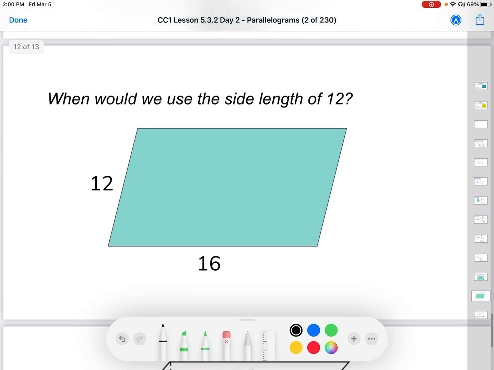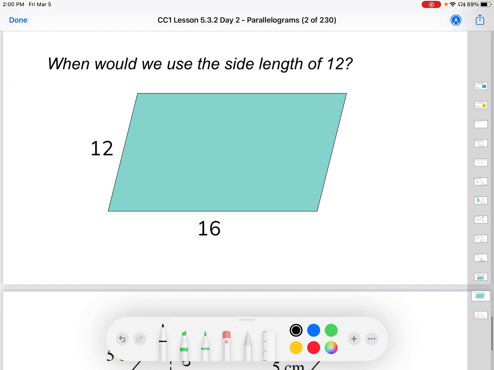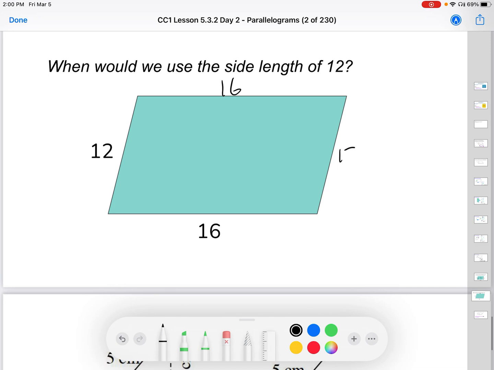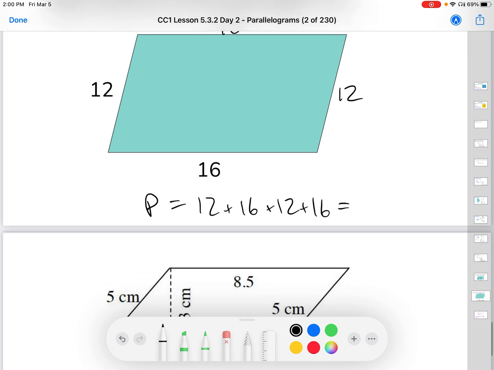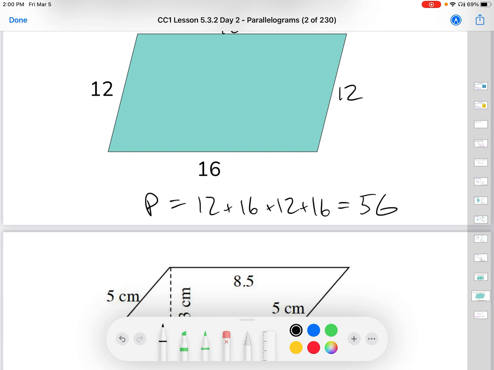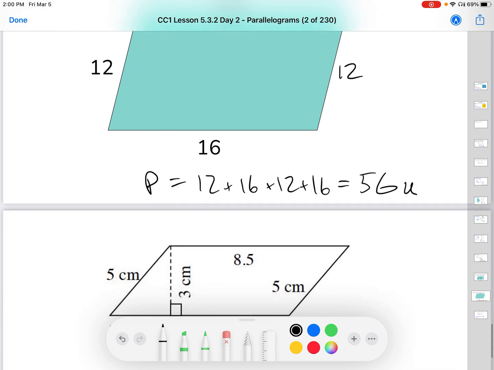All right. So when would we use the side length of 12? And that's where we were talking about how we could actually find the perimeter, right? And the perimeter in this case would be 12 plus 16 plus 12 plus 16 to give me a grand total of 56, I believe, 56. And we'd have to call it units. Hopefully I did that right. If I didn't, make sure I do it right.